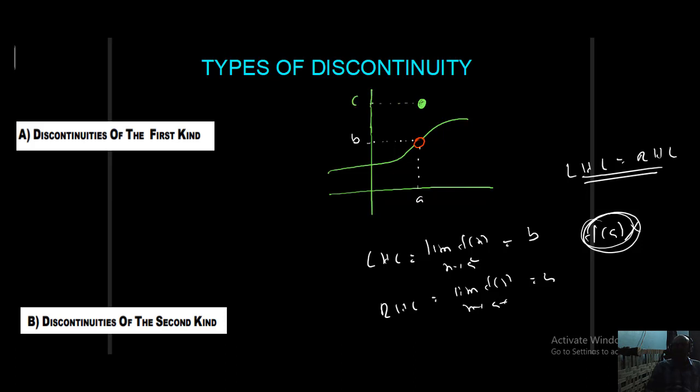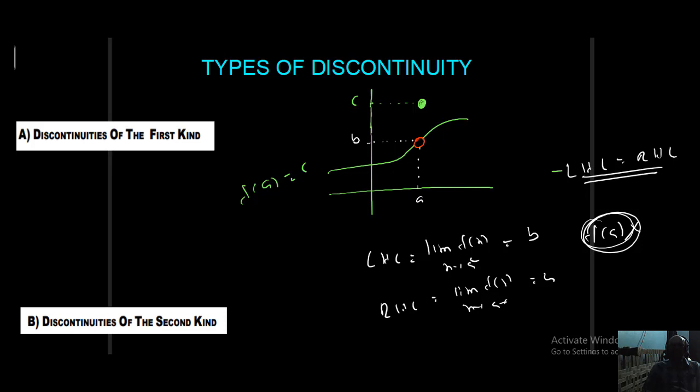What is the meaning of that? LHL exists, RHL exists, both are equal to B only. But what is f of a? Here f of a exists, but equal to C. If LHL equal to RHL equal to B, and f of a also B, then you can say that the function is continuous.